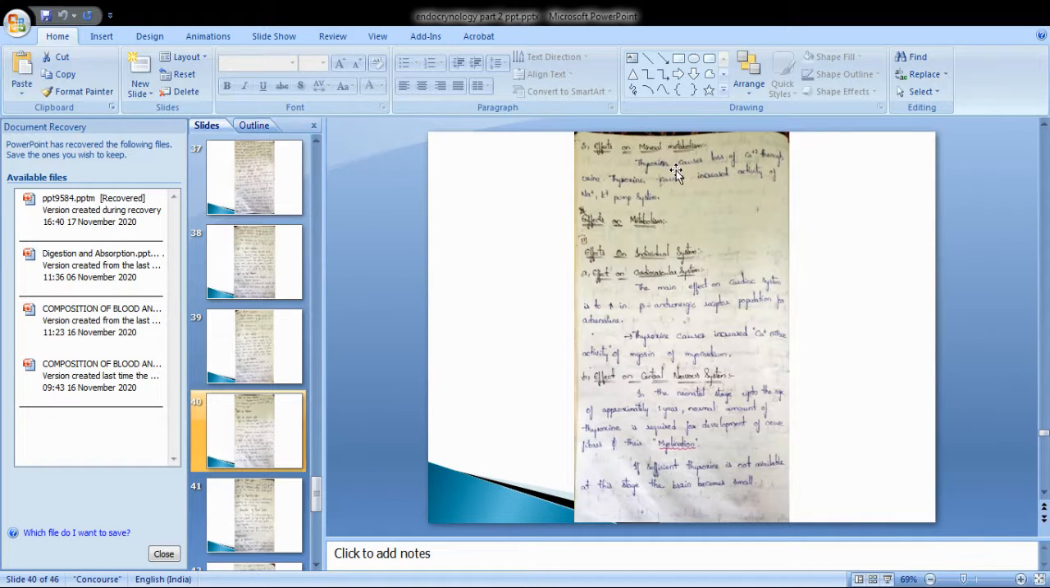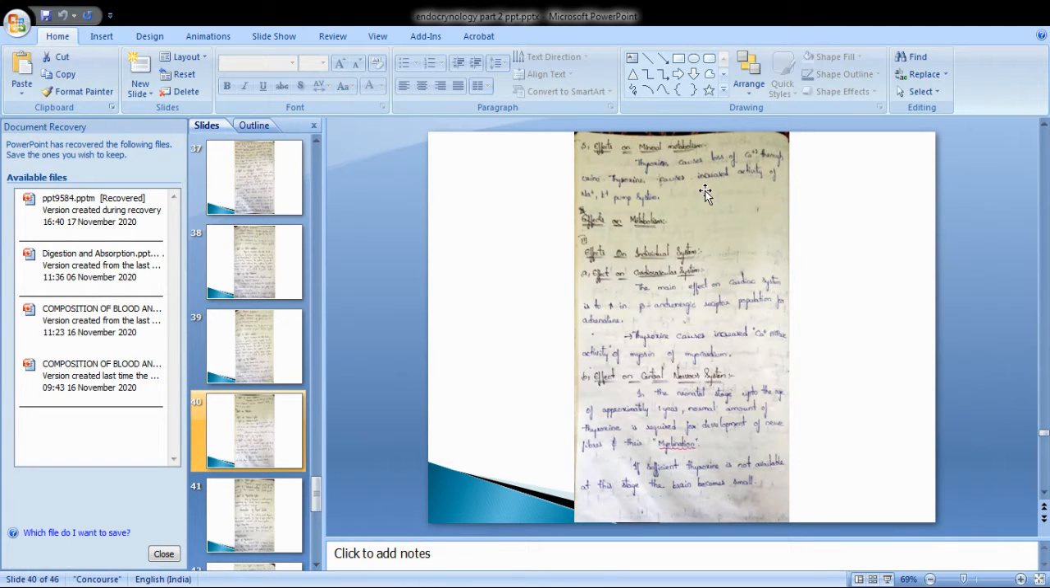Thyroxine causes increased activity of the sodium potassium pump system. These are the major effects on mineral metabolism.